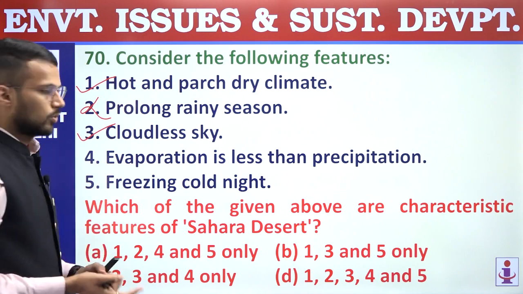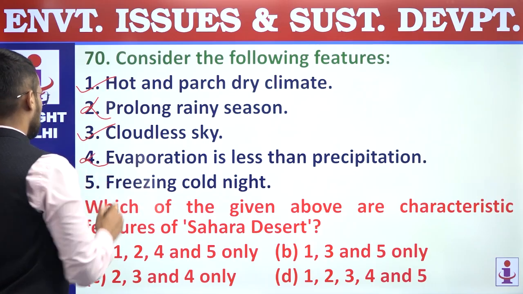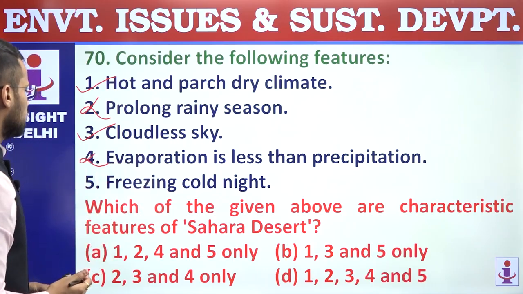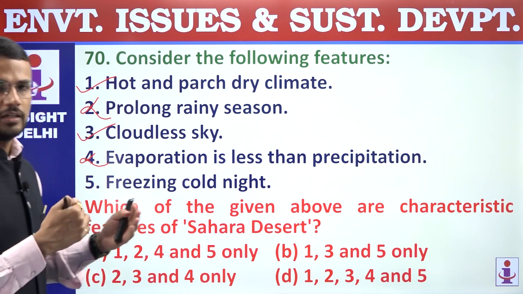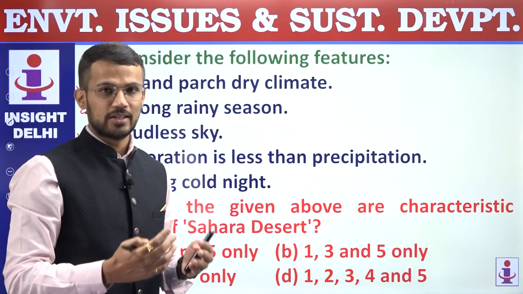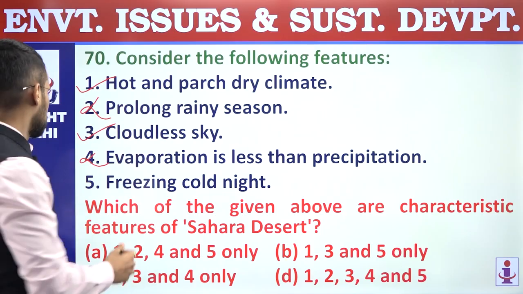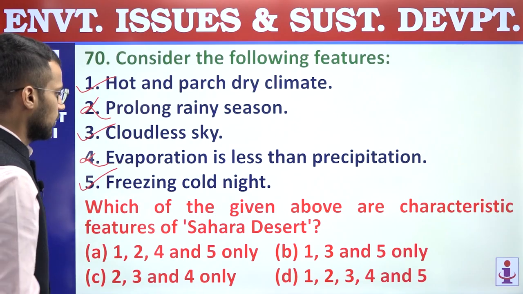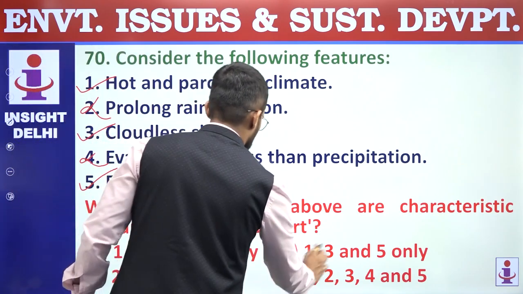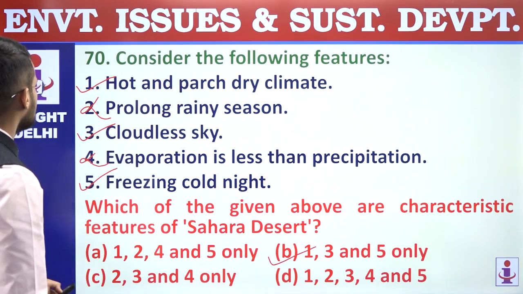Fourth, evaporation is less than precipitation. It should be the other way around. Evaporation is more than precipitation. Fourth is incorrect. Fifth, freezing cold nights. So this is correct because in desert area we know that during daytime temperatures will be very high and during nighttime temperatures will fall as well. So fifth statement is correct. So correct are first, third and fifth, which is mentioned in option B. Right. So question number 70, answer is B.